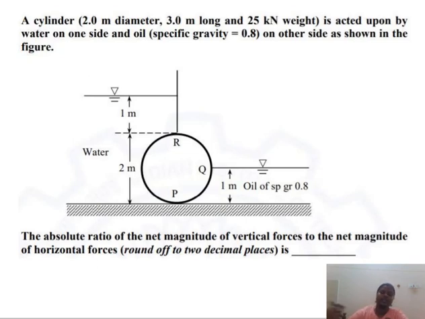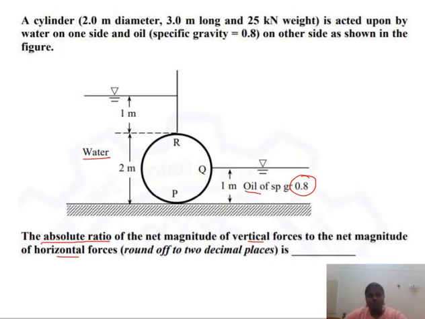From the question, we came to know about the picture, which is also given clearly. Look, PQR. This is the cylinder which is immersed in some liquid. One side of the cylinder is filled with water, and the other side is filled with oil. The specific gravity of oil is 0.8. They are asking for the absolute ratio of the vertical forces to the horizontal forces. This is the question they are asking.